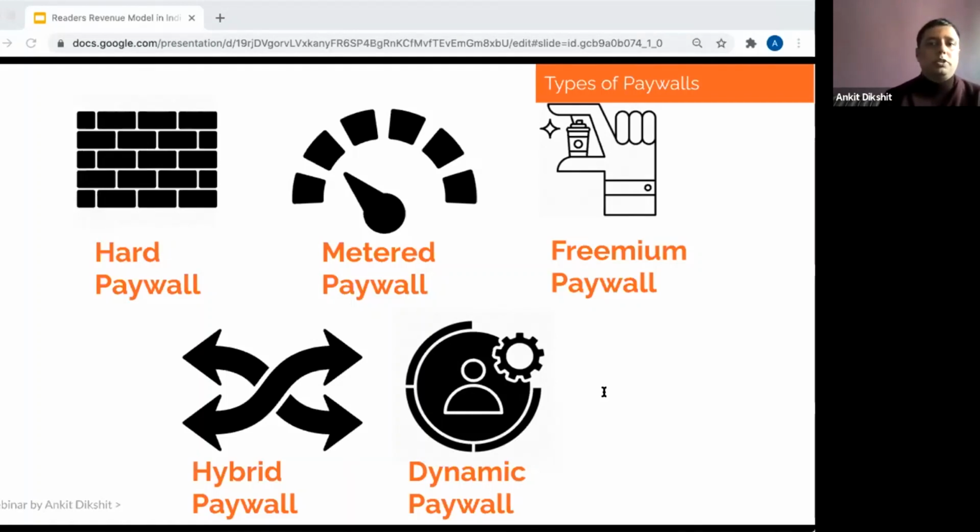So if it is used very well, it could be a perfect balance to keep your users engaged and negotiate hard to make them subscribe, both at the same time. So this type of paywall will induce curiosity in the minds of readers. So I have a question for the audience here: how many of you think you are curious? You can raise your hands.